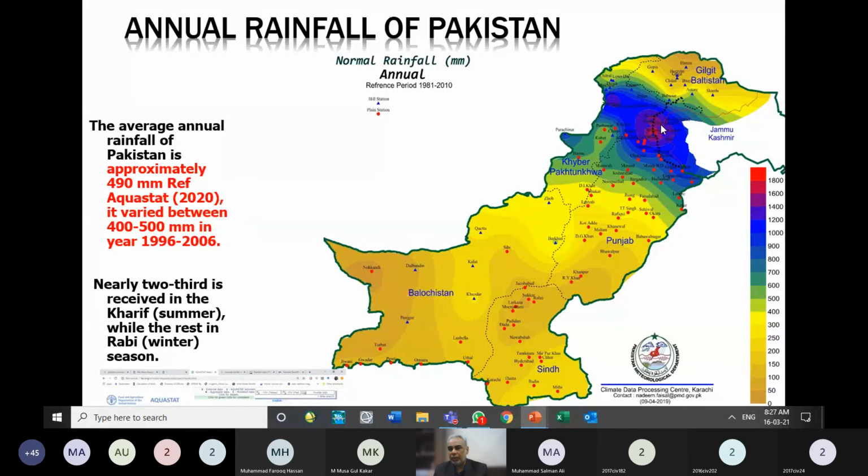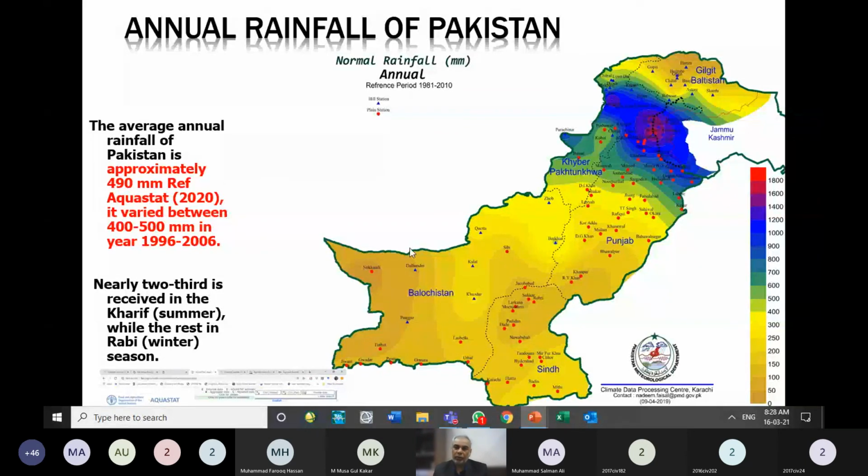The maximum rainfall in Pakistan is occurring in the foothills of the Murree area, the hilly area of Murree and the surrounding area. So that is getting more than 1800 millimeter of rainfall, about 2 meter depth of water, on an average basis. Some years more than that, some years less than that.